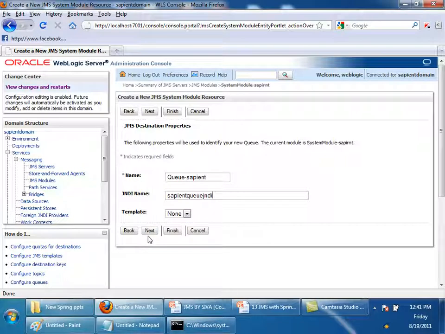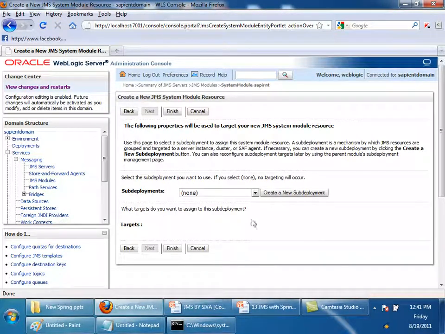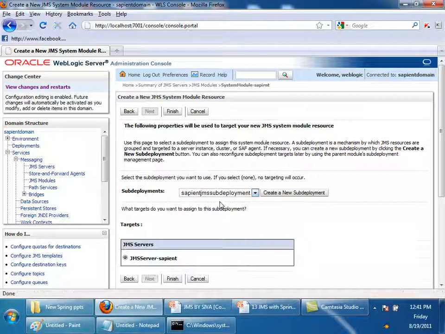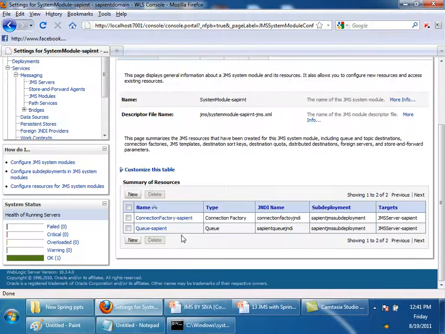I'm taking next. And where should it be configured? To the sub deployment, same, right? Once you select the sub deployment, automatically you can see JMS server Sapient. So now you are targeting this queue to the same JMS server Sapient. So I created a queue and the JNDI name is Sapient queue JNDI.